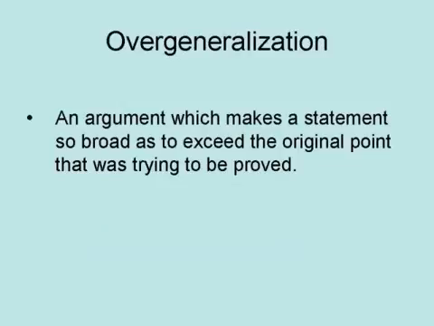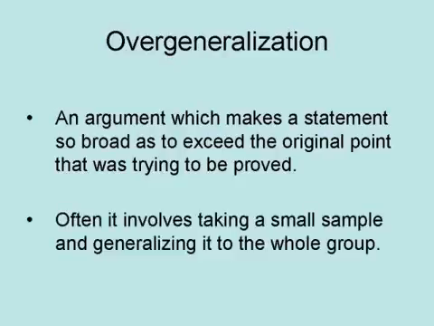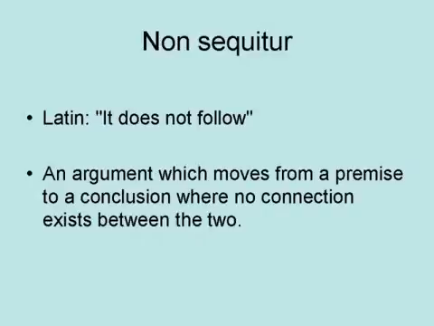An overgeneralization is an argument which makes a statement so broad as to exceed the original point that was trying to be proved. Often it involves taking a small sample and generalizing it to the whole group. This is flawed induction. Non sequitur, Latin for "it does not follow," is an argument which moves from a premise to a conclusion where no connection exists between the two.